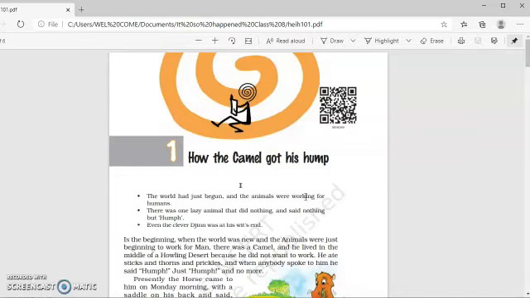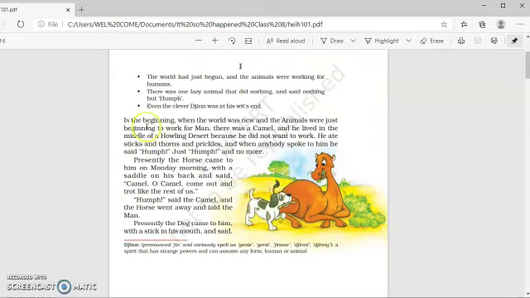means surprised why the camel was not working. And so he decided to do something to make the camel work. So the lesson begins like this.